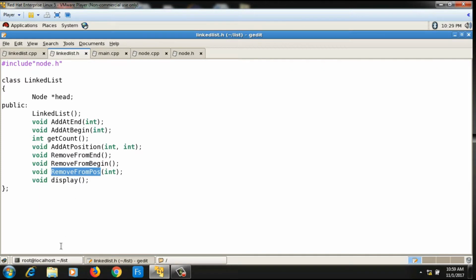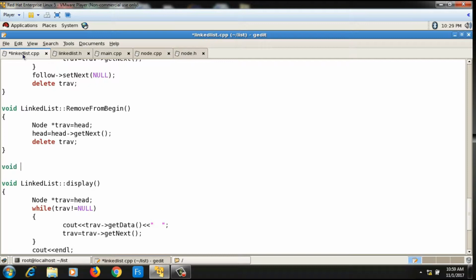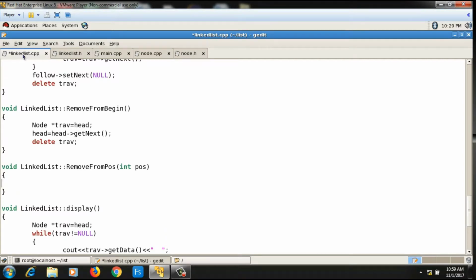So let's write the definition for remove from position, removeFromPOS. It is taking one integer argument, which is the position of the element to be deleted. So I will write the definition here. Return type is void, class name is LinkedList, scope resolution, name of the function is removeFromPOS, and it is taking int POS as argument, which is the position of the element to be deleted.